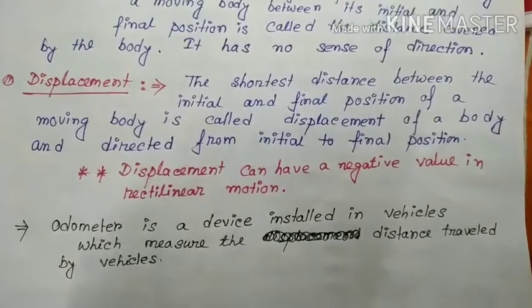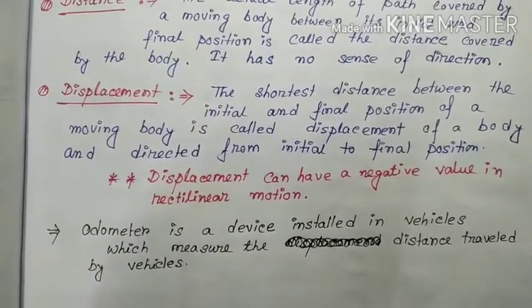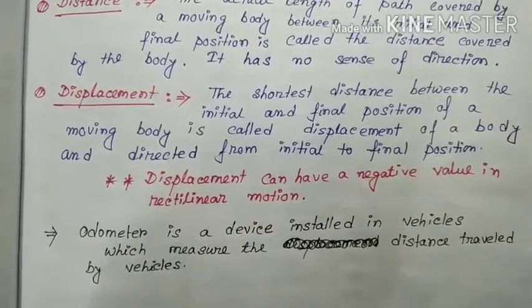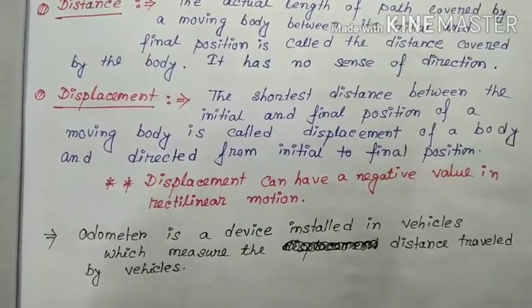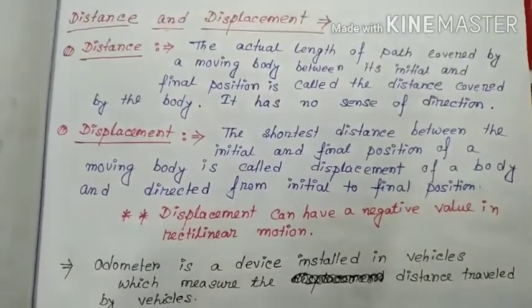Odometer. An odometer is a measuring device. An odometer is a device installed in a vehicle which measures the distance traveled by the vehicle, not the displacement. Distance traveled by a vehicle. Clear?